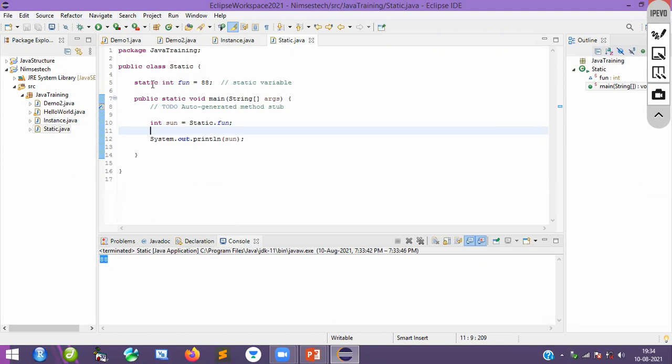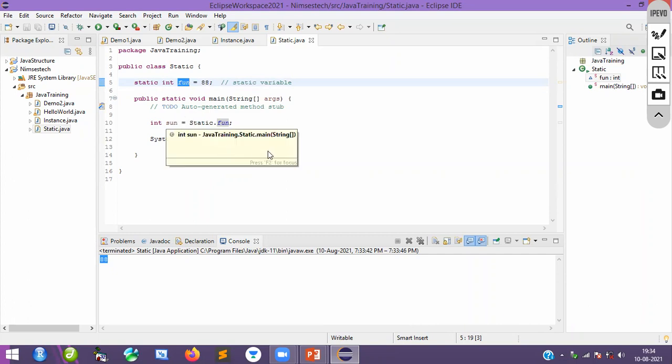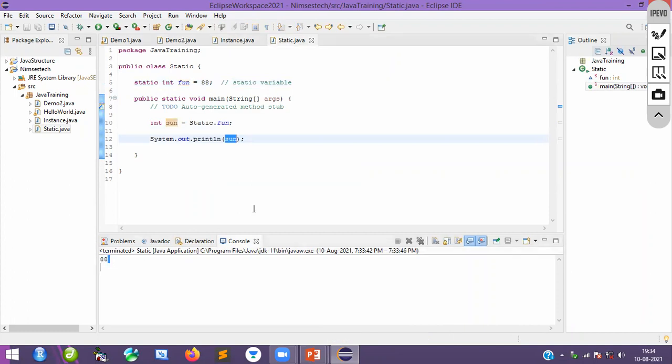When it comes to a static variable, suppose for example fun, I am making this variable static. Because there is only one single copy, the class is more than enough. Using the class, I can access this fun variable and take the data. Whatever data is available for this variable, that is 88, will be fetched and stored in sun. Finally, I print that variable sun, and I automatically get the answer.